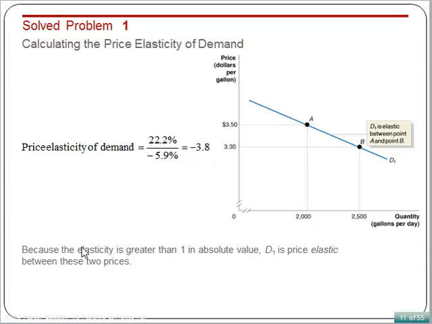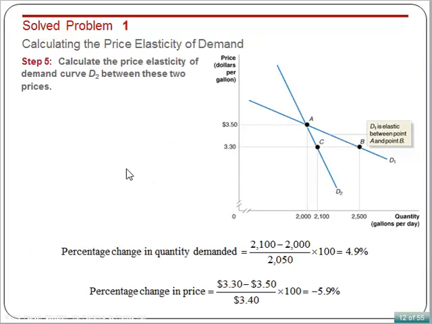Because the elasticity is greater than 1 in absolute value, that means the percentage change in quantity demanded is greater than the percentage change in the price. We say demand 1 is price elastic. Between point A and B, the demand is elastic.